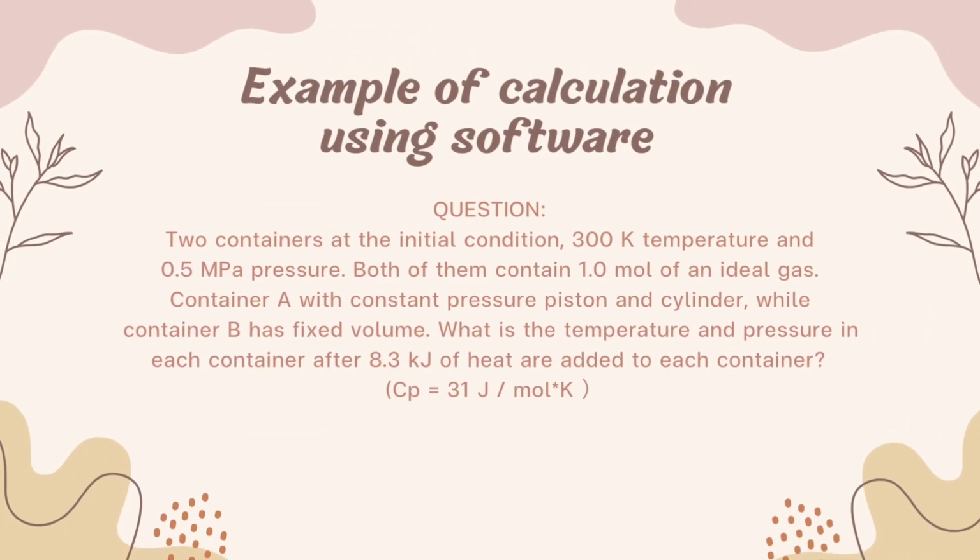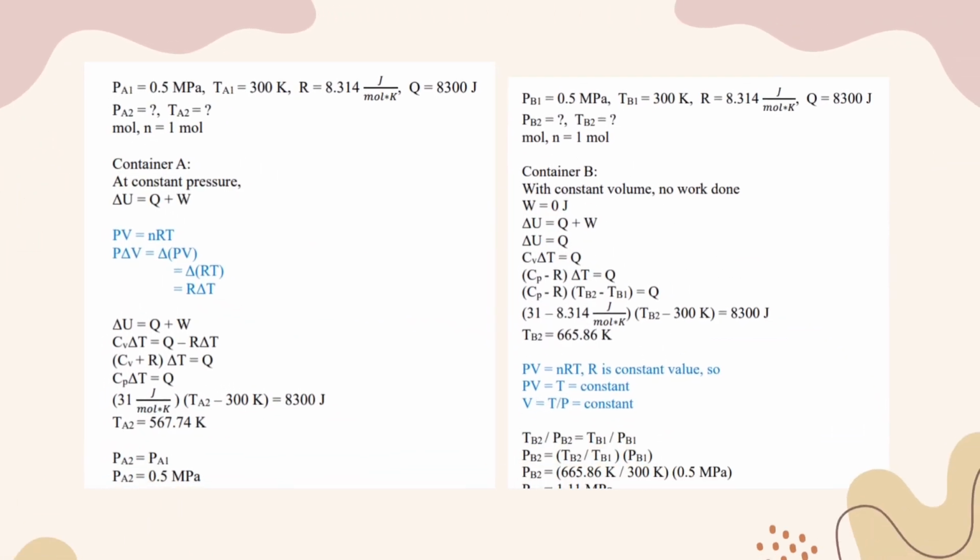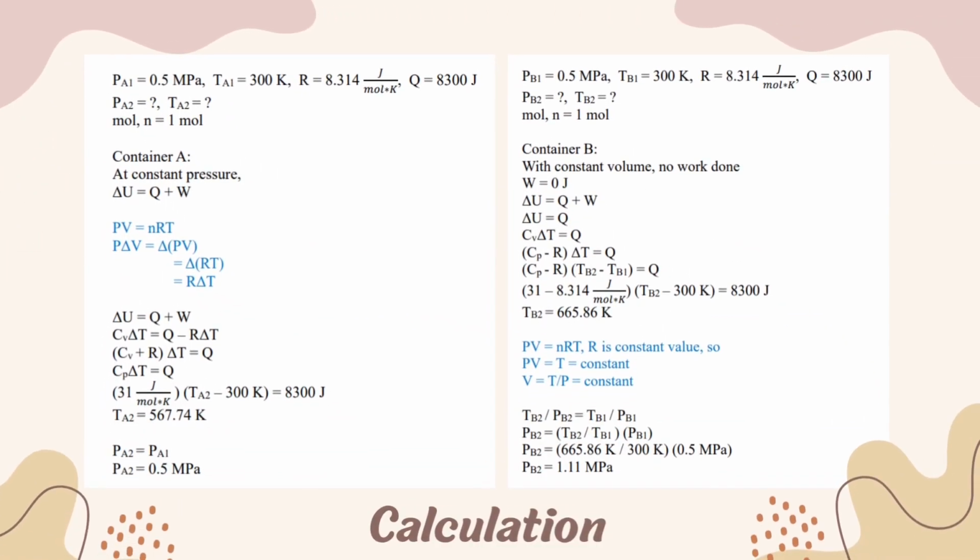Here's the example question of energy balance for a closed system. This is the mathematical calculation to solve the problem. For container A, the final temperature is 567.74 Kelvin. Since container A is at constant pressure, the final pressure is equal to the initial pressure, which is 0.5 megapascal. For container B, the final temperature is 665.86 Kelvin. To calculate the final pressure, we can use the ideal gas formula.